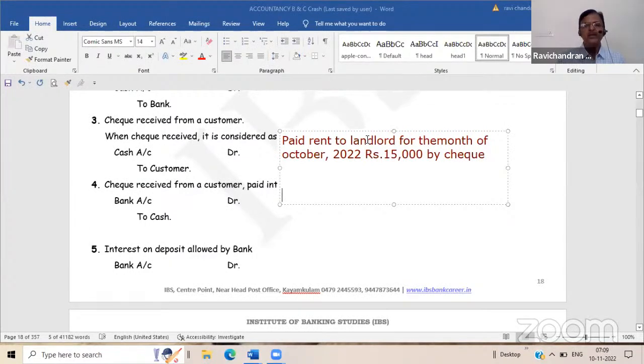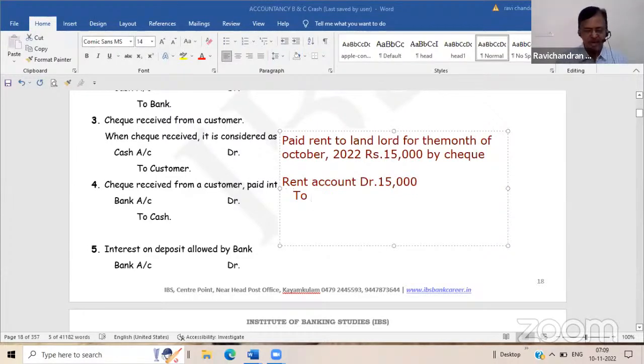Rent account debit. Whether we have to debit rent account or landlord account? Who is receiving this check? Debit the receiver, no? Landlord. Whether we have to debit landlord or rent? Landlord. If you debit landlord, he will become a debtor. Rent account, sir. Landlord debit, sir. Rent debit, sir. Credit to landlord account. Bank, to cash or bank? To bank account.